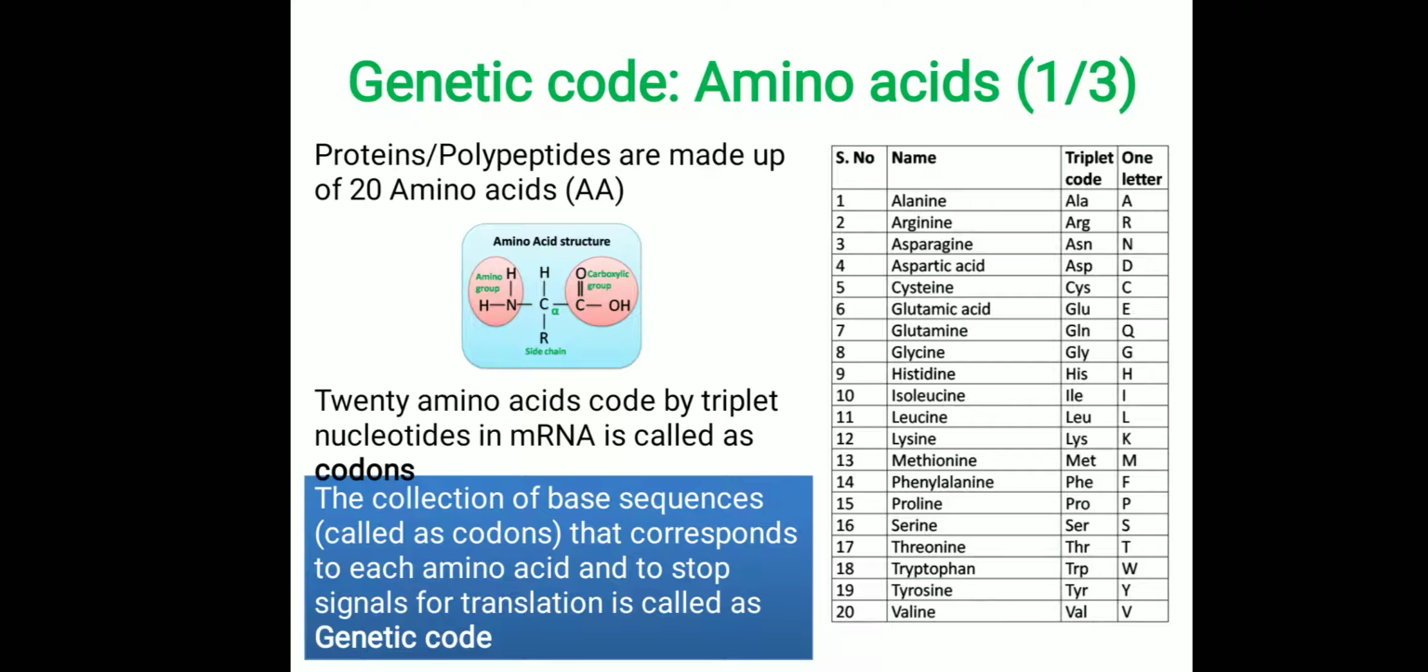And next we will see the definition of the genetic code: the collection of base sequences that corresponds to each amino acid and to stop signals for the translation is called the genetic code.